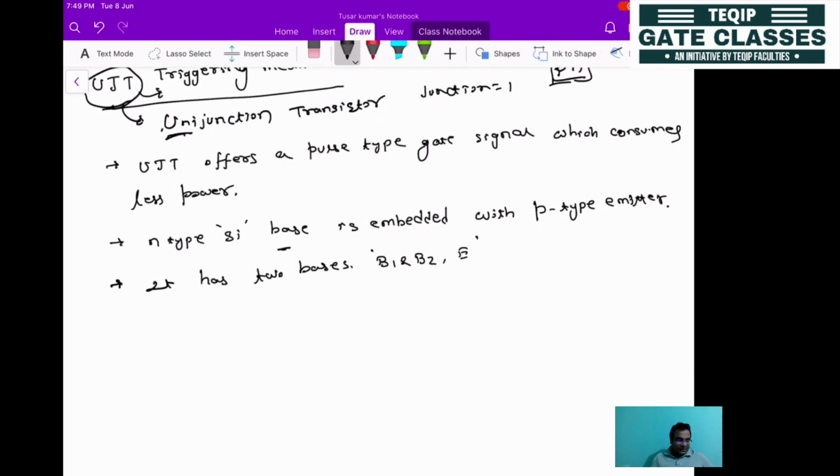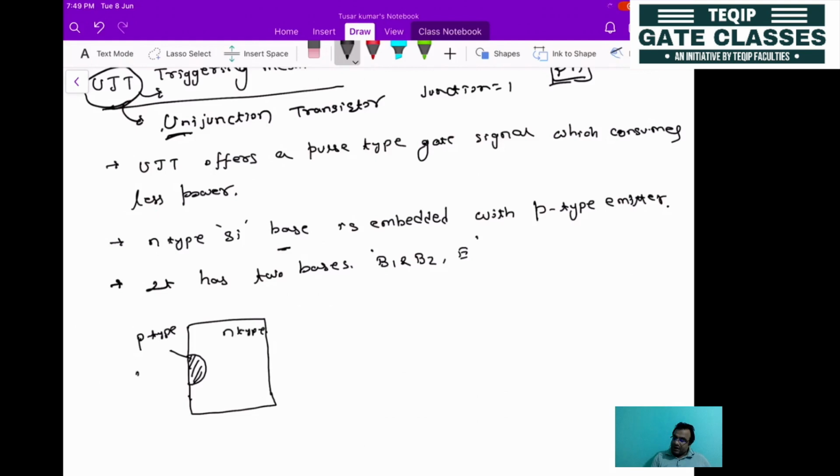So how is it designed? You take one N type silicon base, then here you embed a small P type material. This hatched region is P type material and this is N type material.